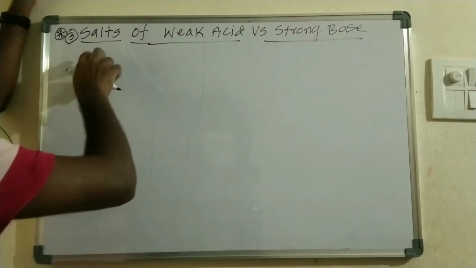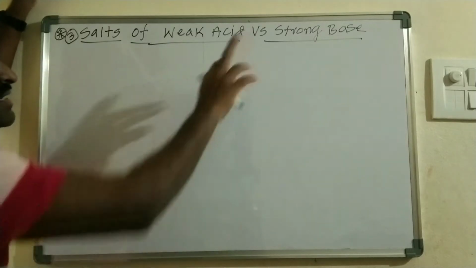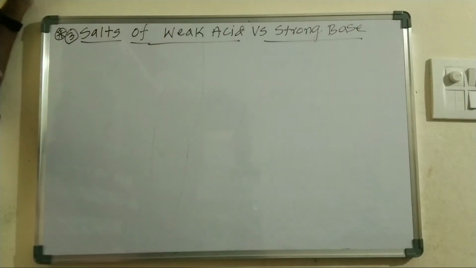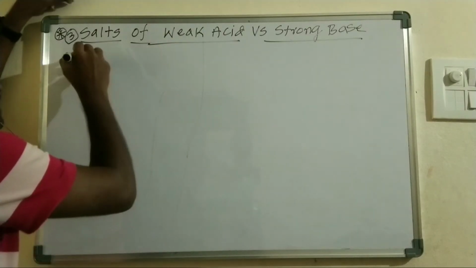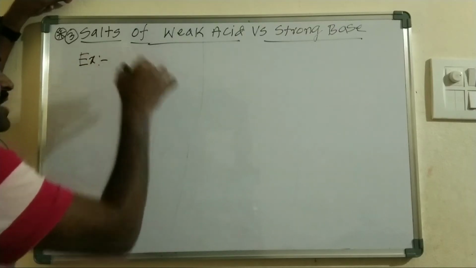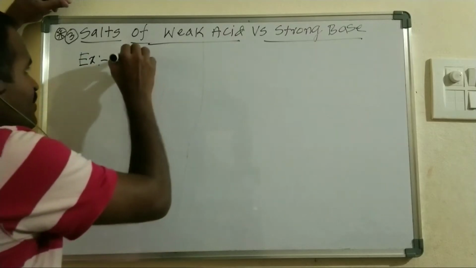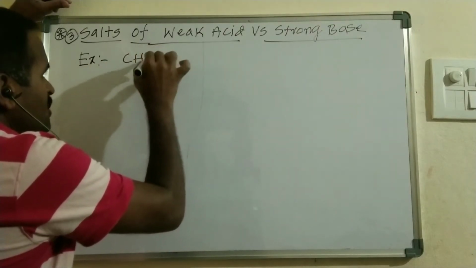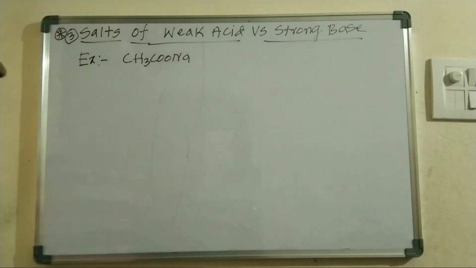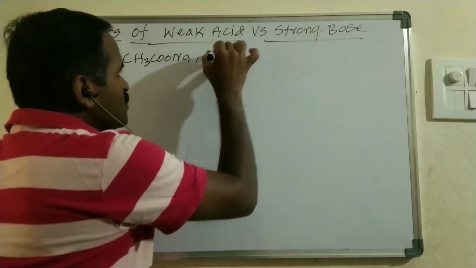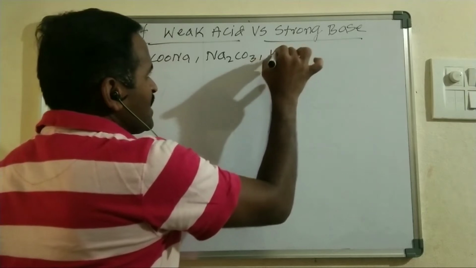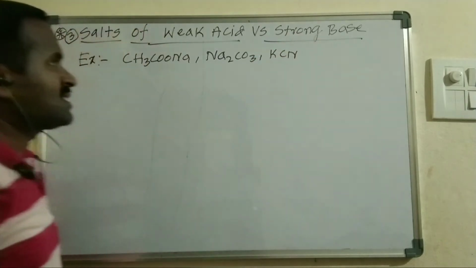This type of salt is a salt of a weak acid versus strong base. I am taking one example, that is CH3COONa, sodium acetate, or you can take sodium carbonate Na2CO3 as another one, or casein is another example.